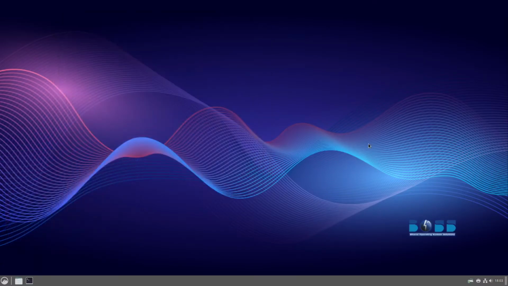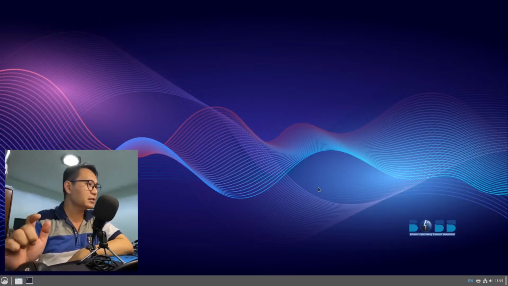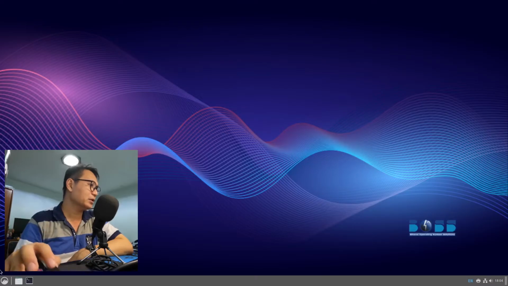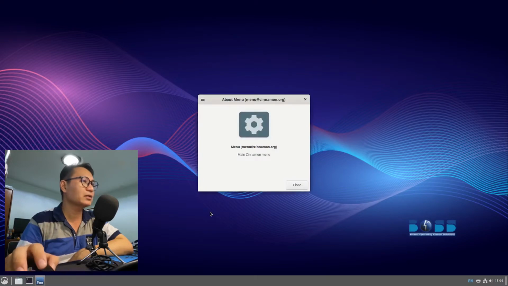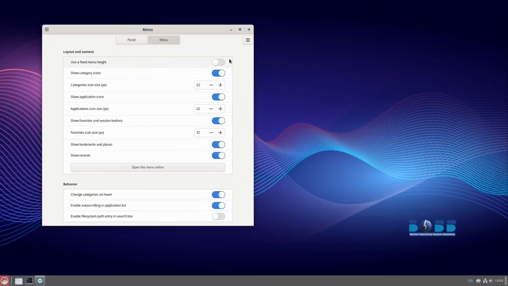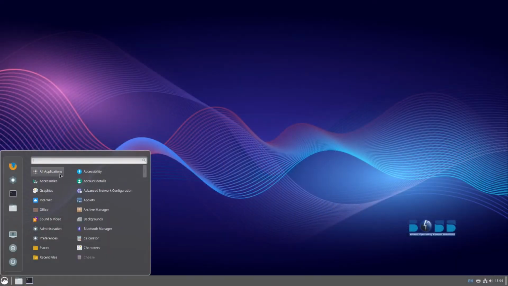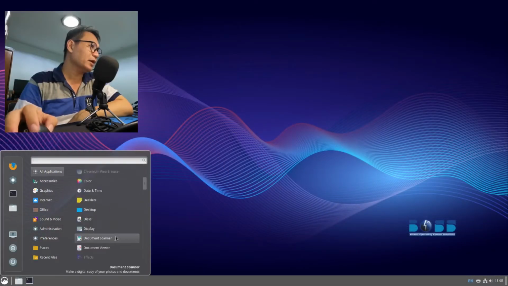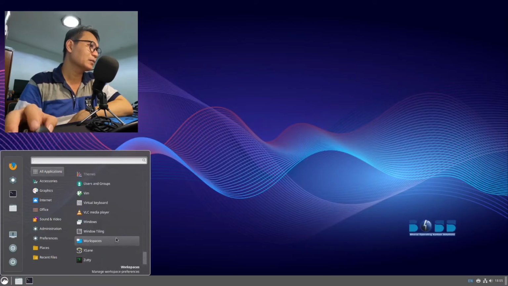Alright, so we are now here in our operating system. This is the Cinnamon desktop, and of course the logo is right here. Let's try to look into this About. Yes, this is the Cinnamon menu. Let's look into this configuration. Let's look into the website first before we proceed to anything. I think they don't have any welcome page. Let me see if they have some welcome page. No, they don't have any welcome page.